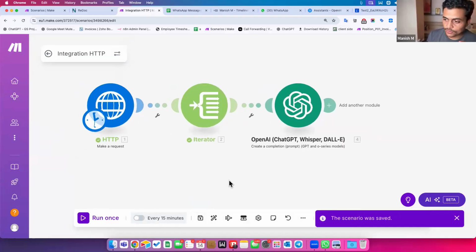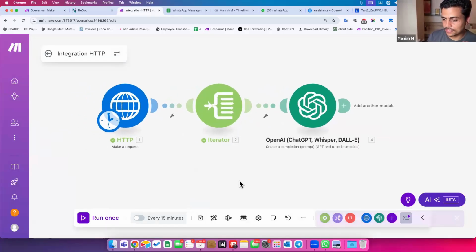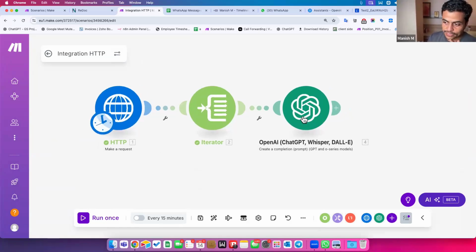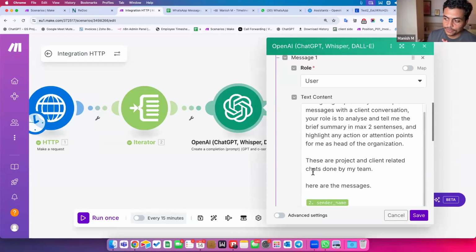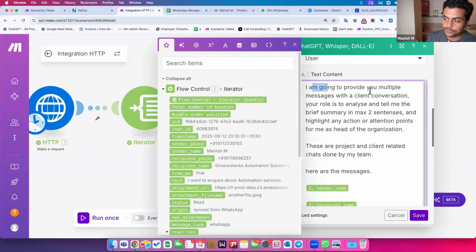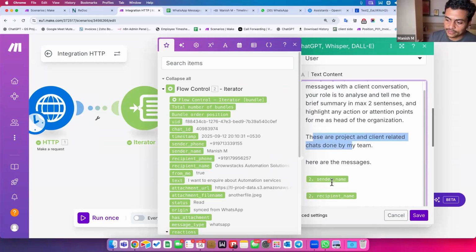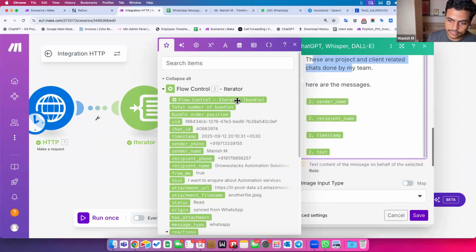Any of you, you can unmute yourself and maybe in a crisp, quick manner, tell me, is this going to work? If not, why not? It all depends on understanding. What I said, I'm going to give it a conversation of multiple messages, see, you can read it. I'm going to provide you multiple messages with a client conversation. Your role is to analyze and tell me the brief summary in max 2 sentences, highlight any attention points and so on. Project is this, and I mapped a couple of values from this iterator.